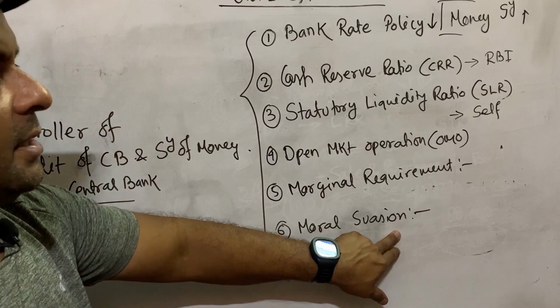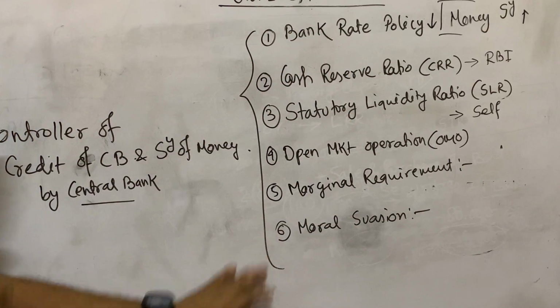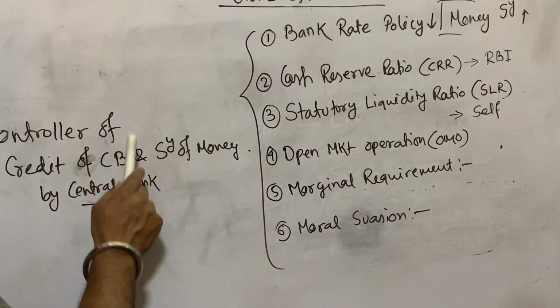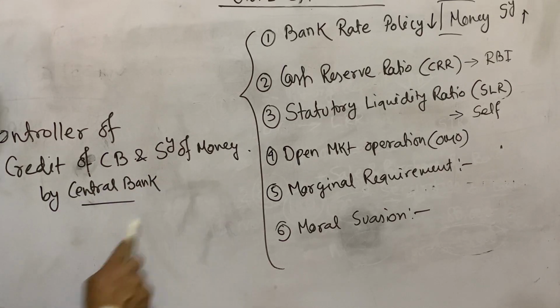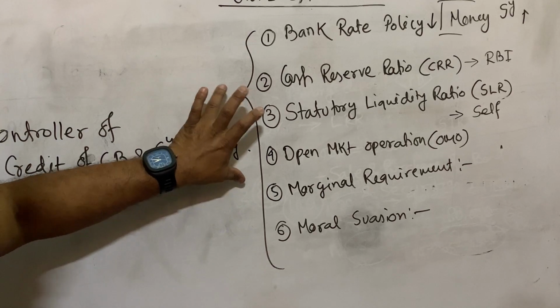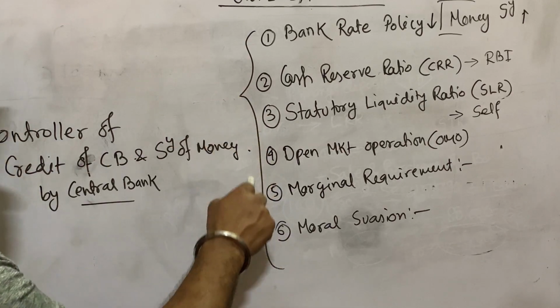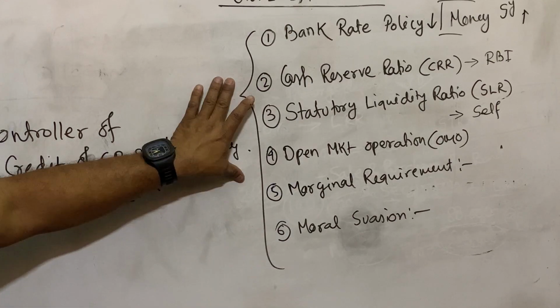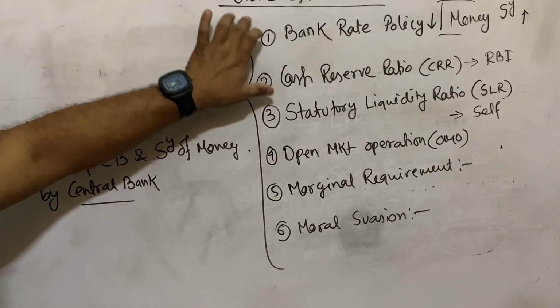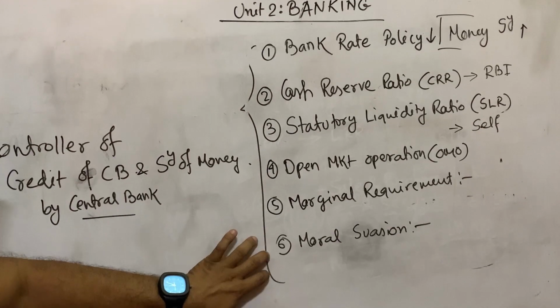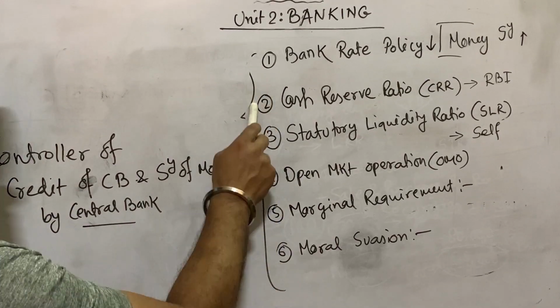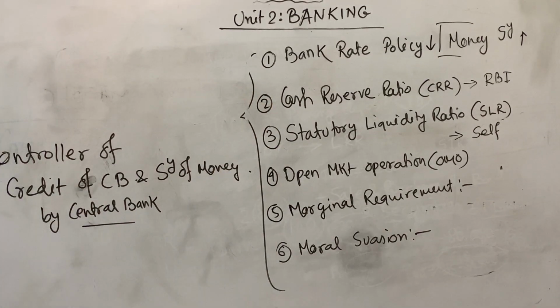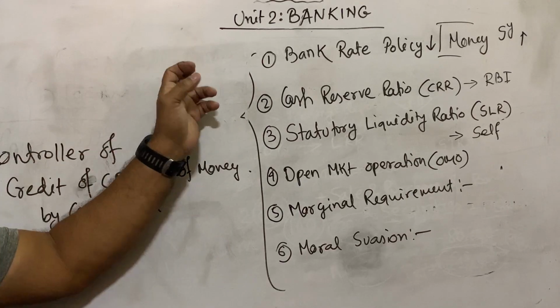So based on these 6 instruments, the central bank can easily control the money supply or credit creation capacity of commercial banks. From this topic you must get one question, and the same topic is also there in chapter 3. In chapter 3 of macro, there is a detailed unit based on these 6 topics. So this is very important for this chapter and also the next chapter. So that's all for this chapter, money and banking.